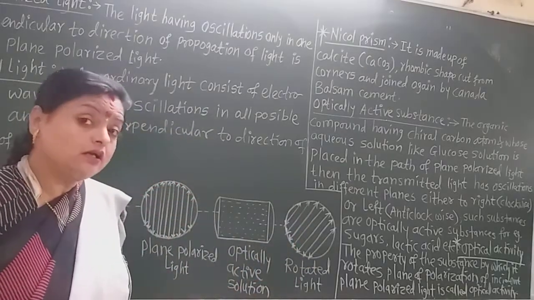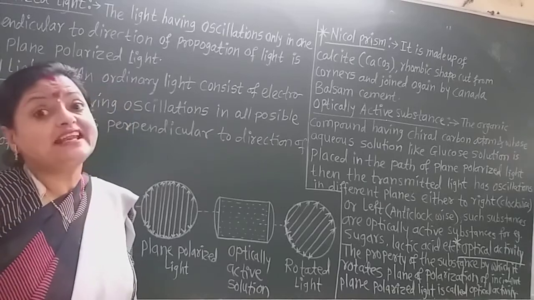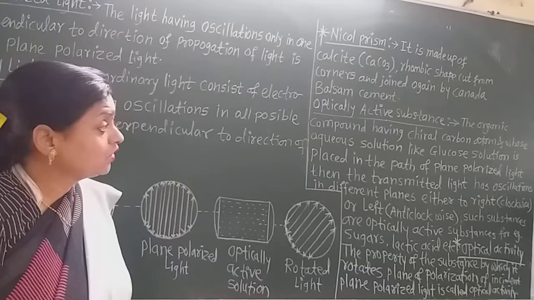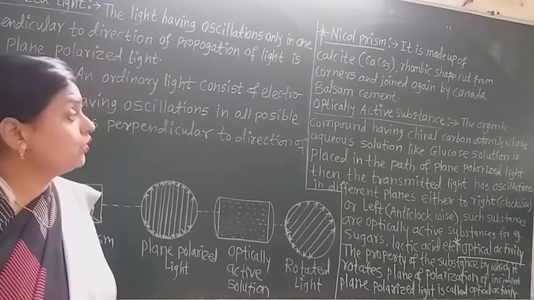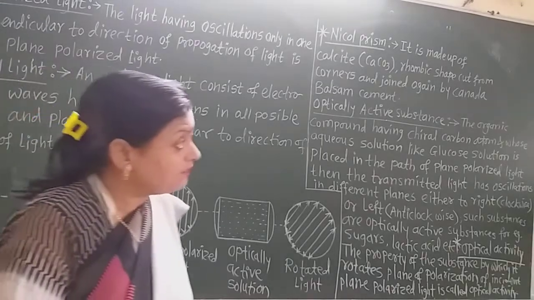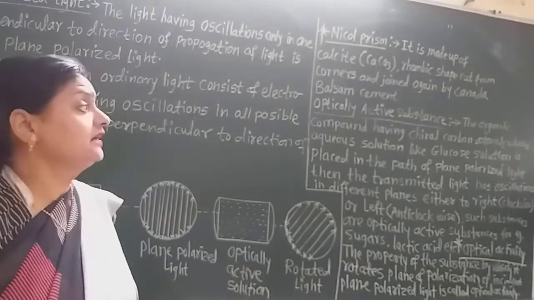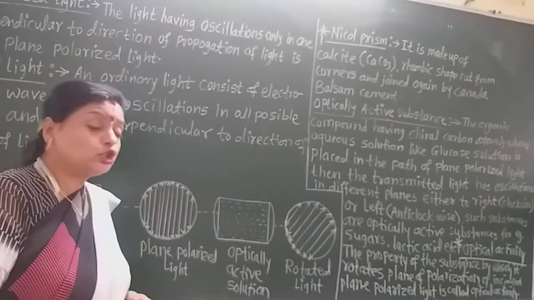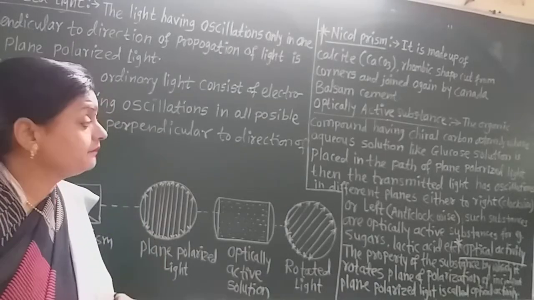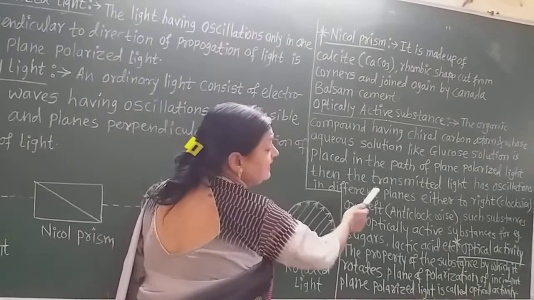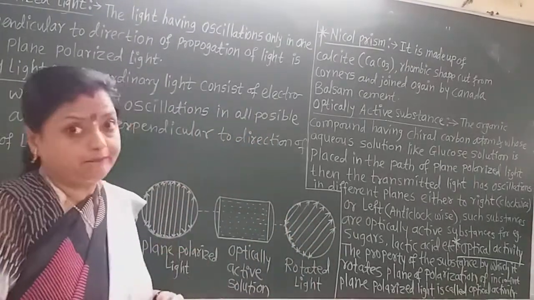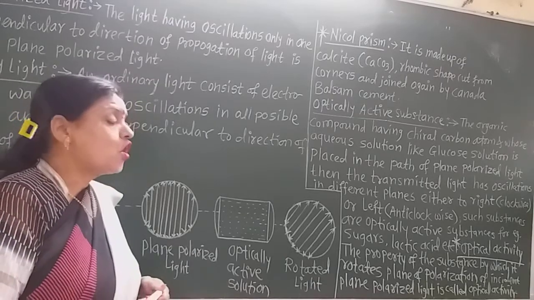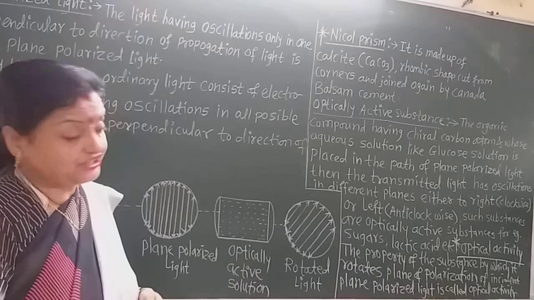Now the plane may be rotated in the clockwise direction, or right hand side, or in the anti-clockwise direction, that is the left hand side. So for an organic compound having a chiral carbon atom, whose aqueous solution like glucose solution is placed in the path of plane polarized light, the transmitted light has oscillation in a different plane, either to the right, that is the clockwise direction, or to the left, the anti-clockwise direction.